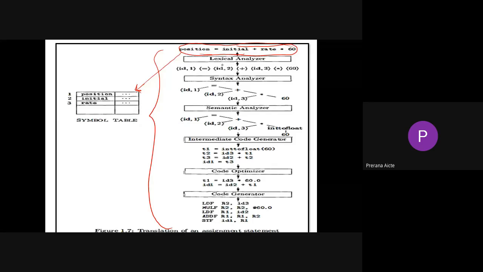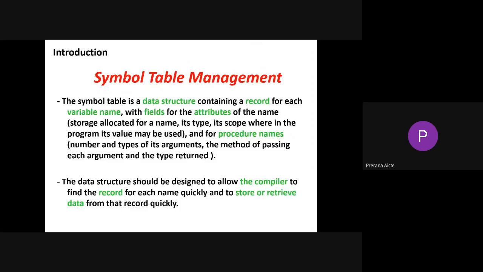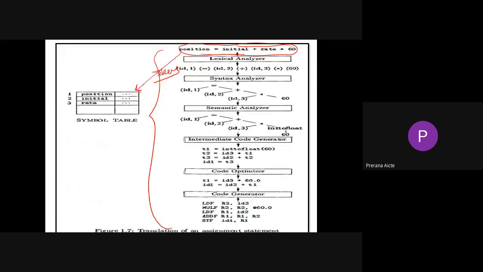So the lexical analyzer divides this entire statement into tokens. The outcome of this particular statement should be divided into tokens. So see, position is an identifier, or we can call it a variable. The first variable in your statement is position, so the compiler will treat the position variable as the first identifier in my statement.